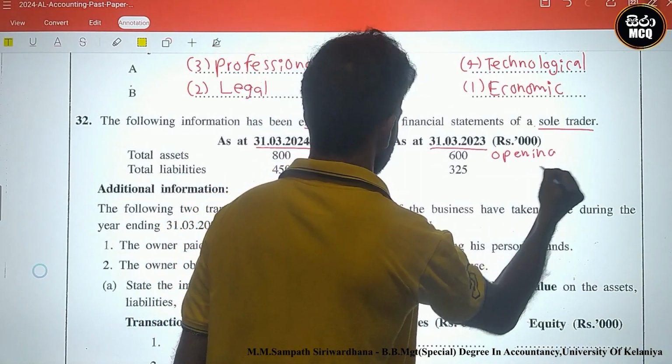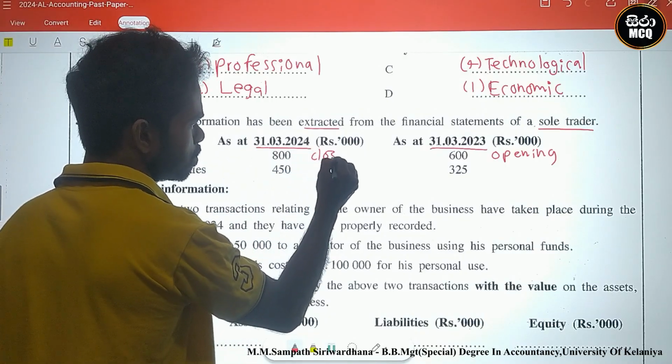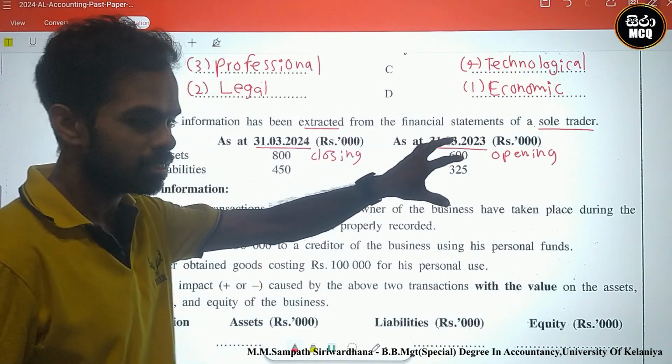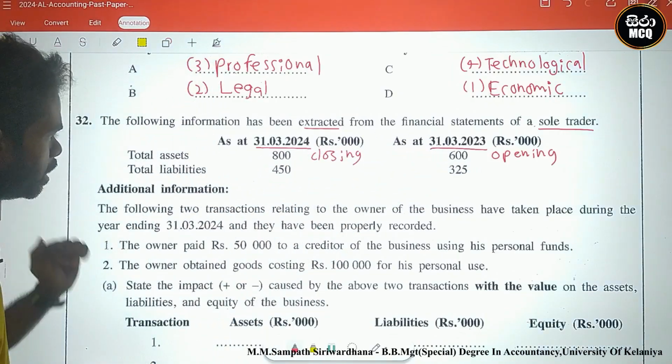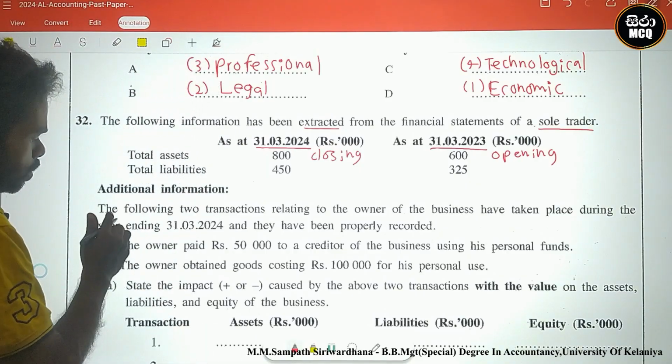31st March 2024 is the closing balances. This is the opening assets and liabilities. This is the closing assets and liabilities. Look here, additional information.